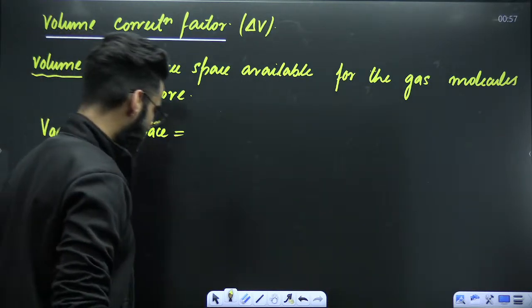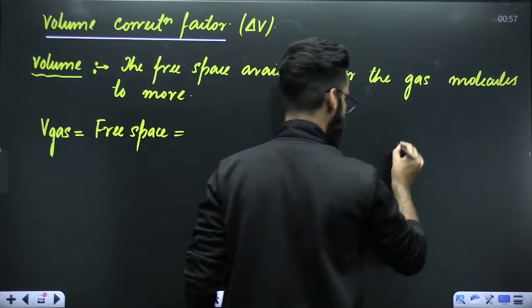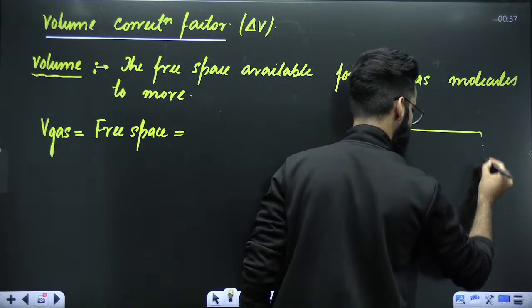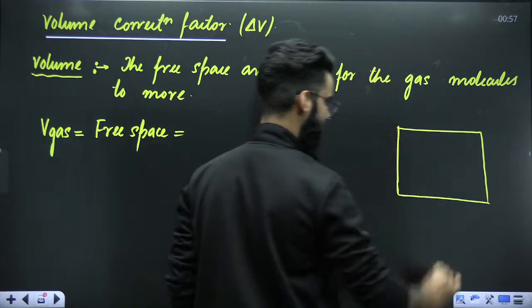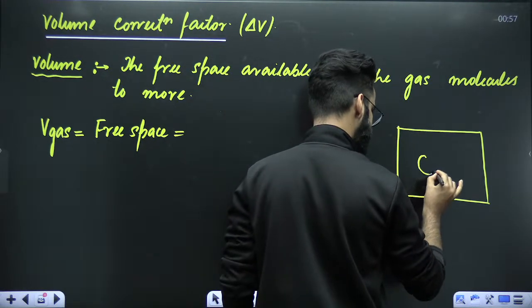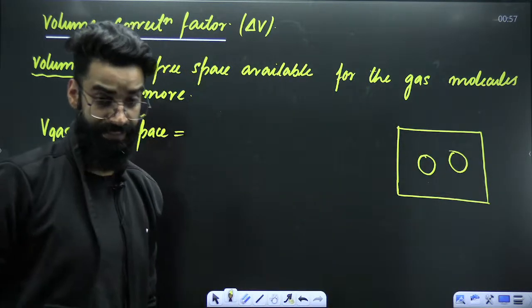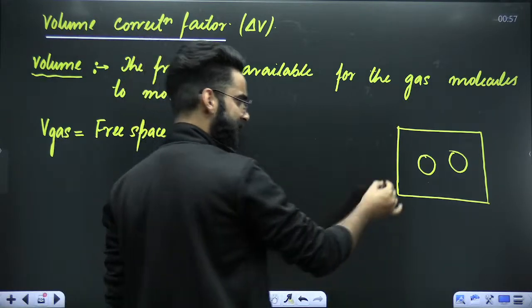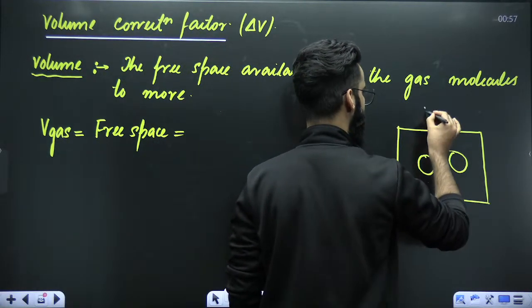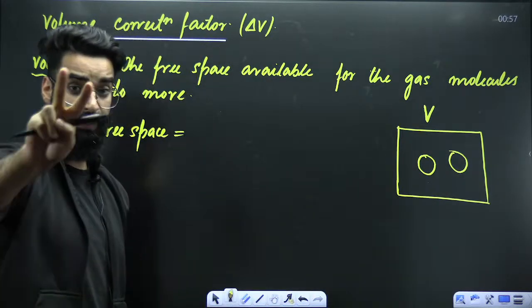Now let's try to understand it a bit more in detail. Imagine that this is the container, right? And in this particular container, I've got two real gas molecules. These are the real gas molecules. Let's assume the volume of the container is capital V. This is the volume of the container, capital V. I've got two real gas molecules.